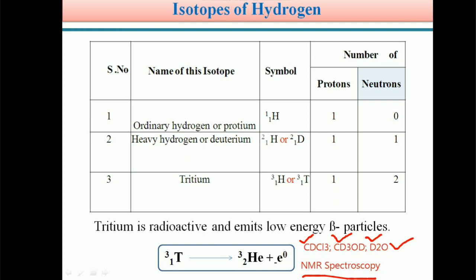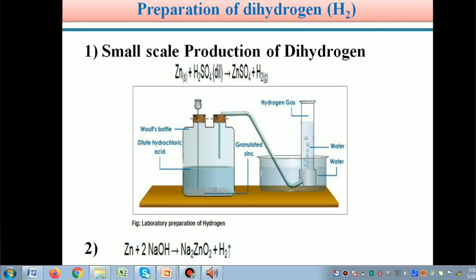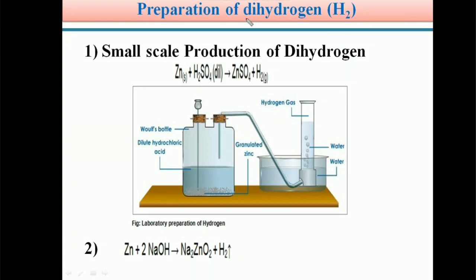Next concept is preparation of H2. H2 is also called dihydrogen. Students, we can prepare dihydrogen H2 by two methods. The first one is the small scale production, which means laboratory scale. In our chemistry lab, we can prepare hydrogen in this manner.